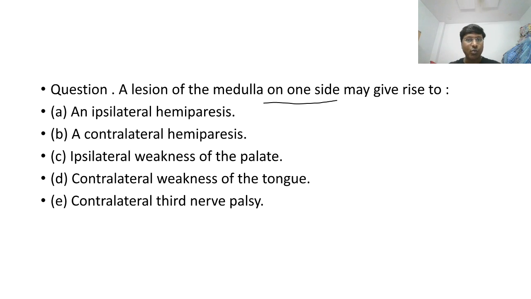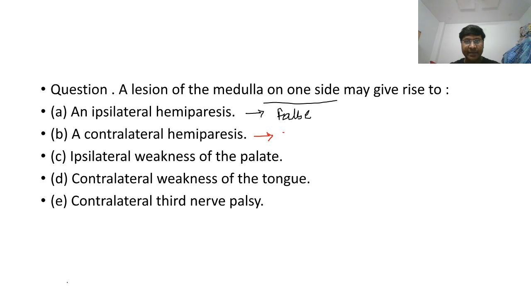So what about A? A is false. Very good. So what about contralateral hemiparesis?